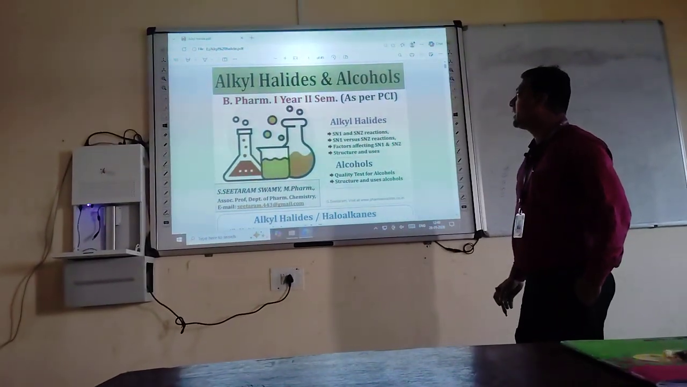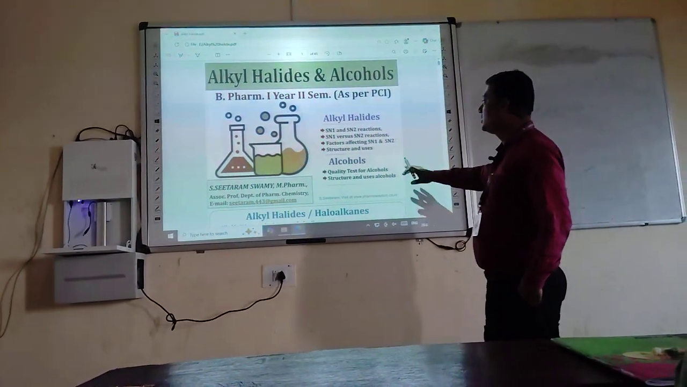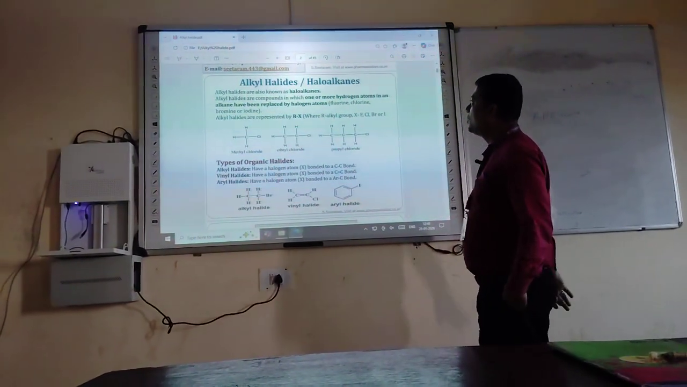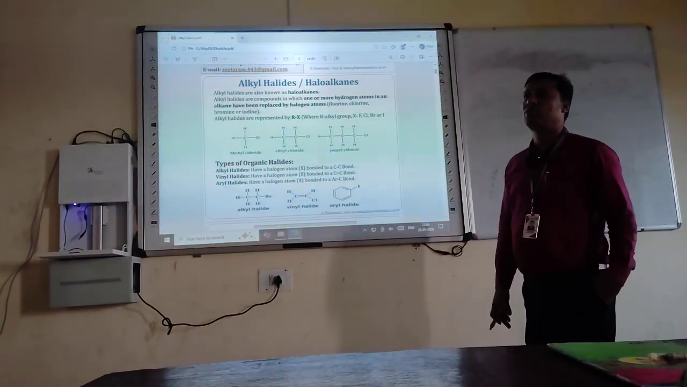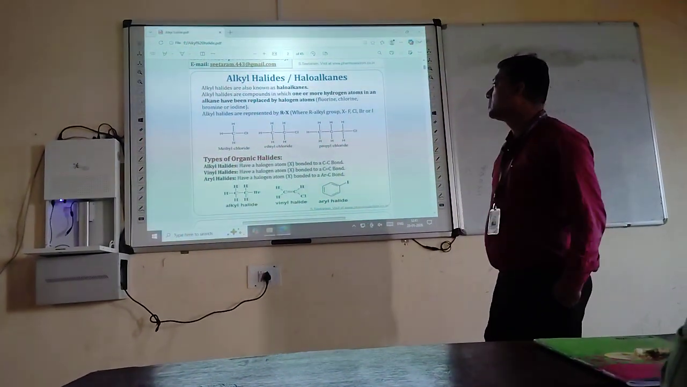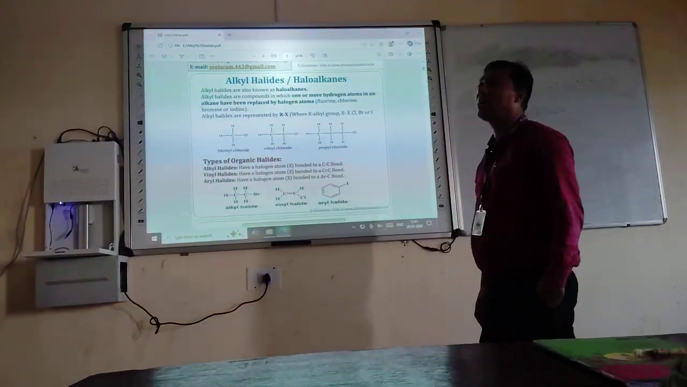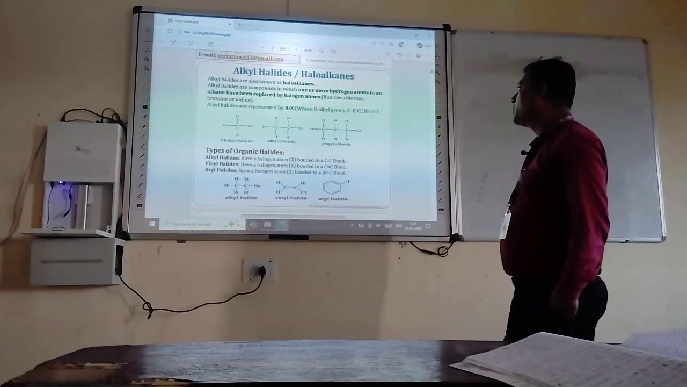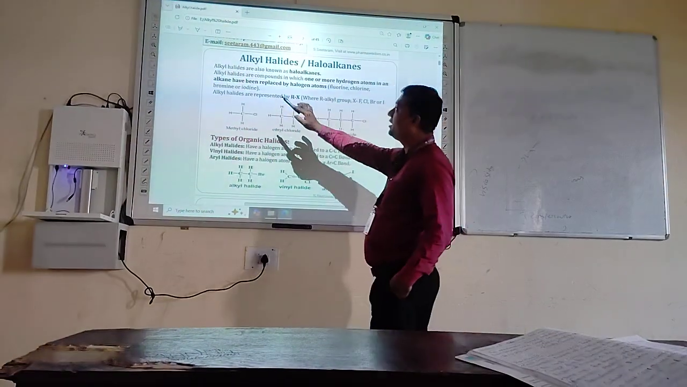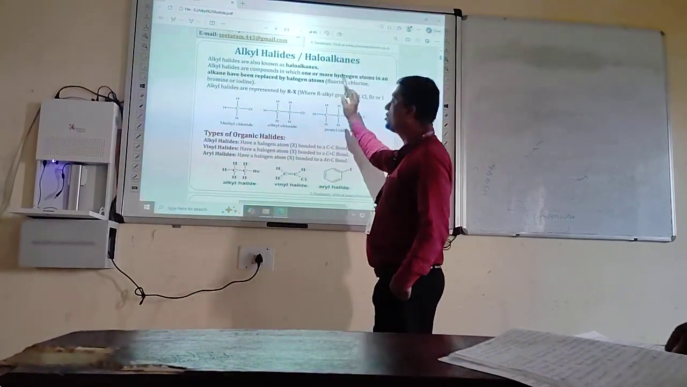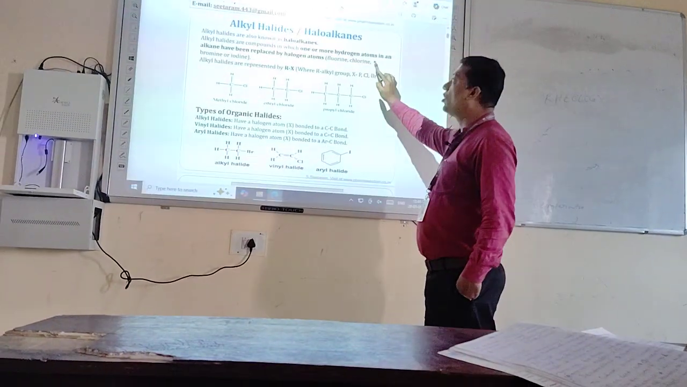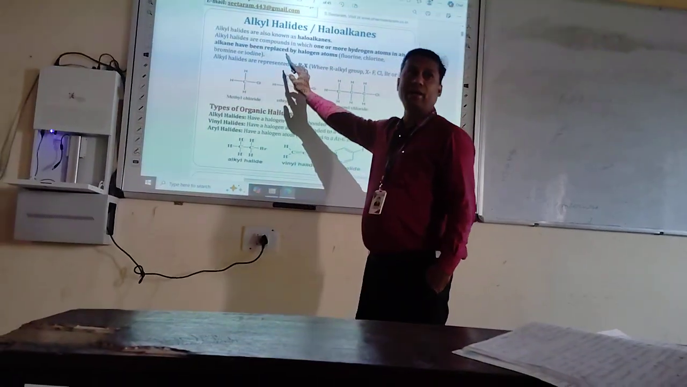Today we discuss alkyl halides and alcohols. Okay, alkyl halides or haloalkanes. Alkyl halides are also known as haloalkanes. Alkyl halides are compounds in which one or more hydrogen atoms in an alkane have been replaced by halogen atoms. Okay, the halogen may be fluorine, chlorine, bromine or iodine.